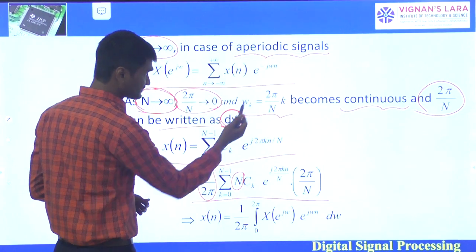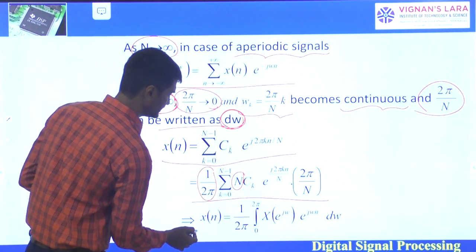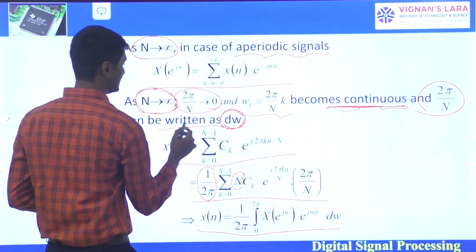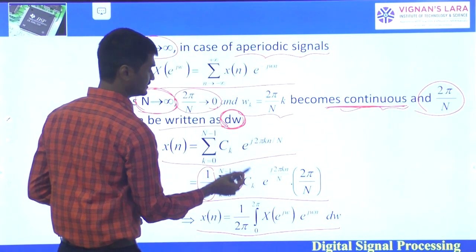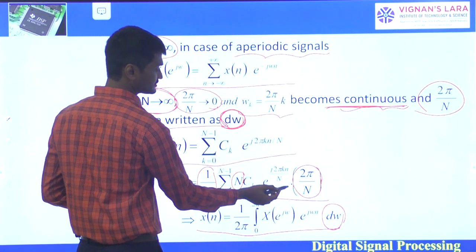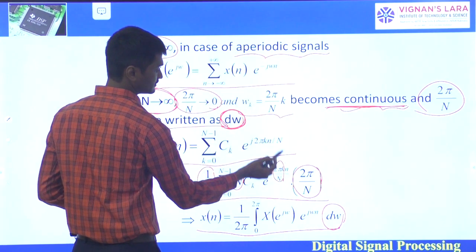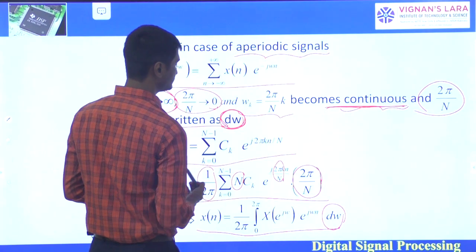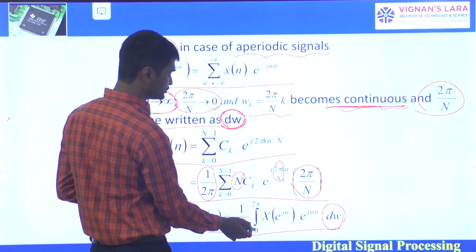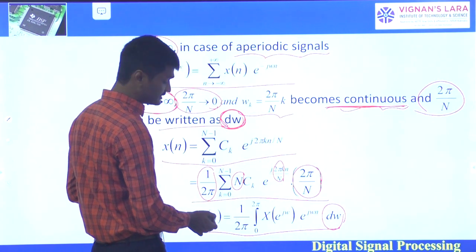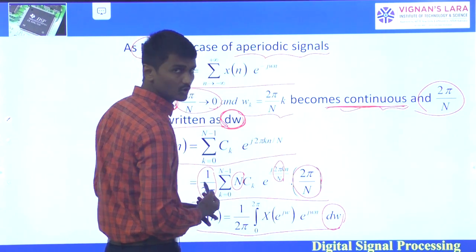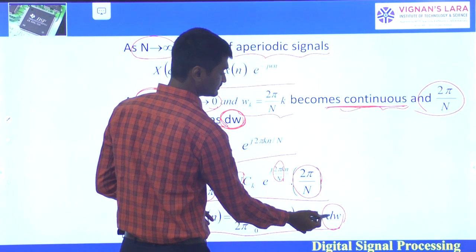Next, as I have mentioned, it will be continuous, and 2 pi by N can be represented as d omega. Also, 2 pi by N into k can be represented as omega, because it is now continuous. Here it is over the period 0 to 2 pi. So finally x of n is equal to 1 by 2 pi integral over 0 to 2 pi of X of e power j omega, e power j omega n, d omega.